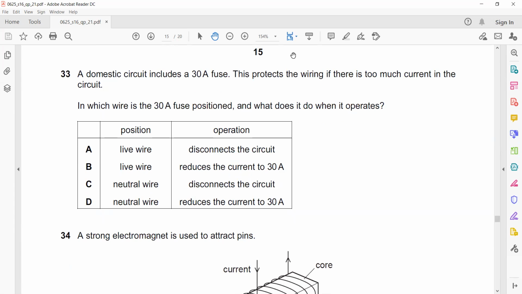Question 33. A domestic circuit includes a 30 ampere fuse. This protects the wiring if too much current is there in the circuit. In which wire is the 30 ampere fuse positioned, and what does it do when it operates?